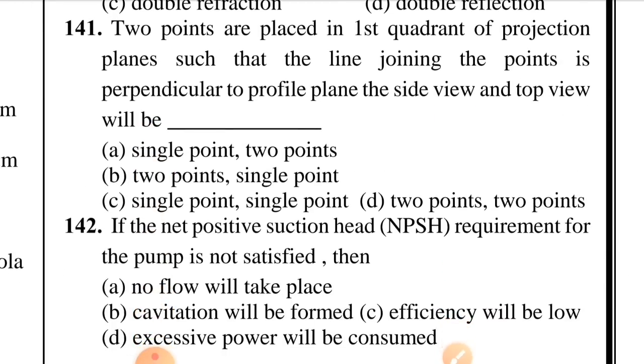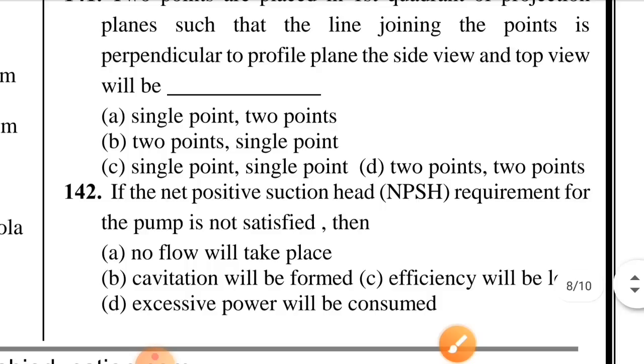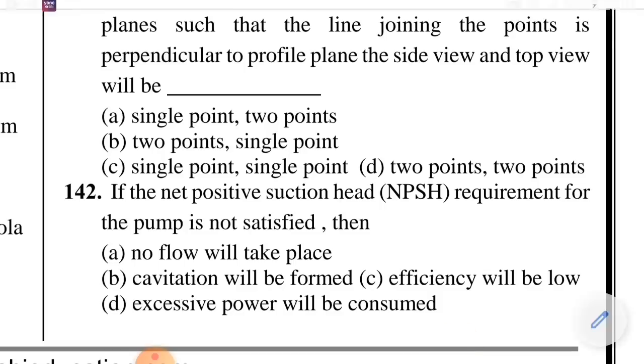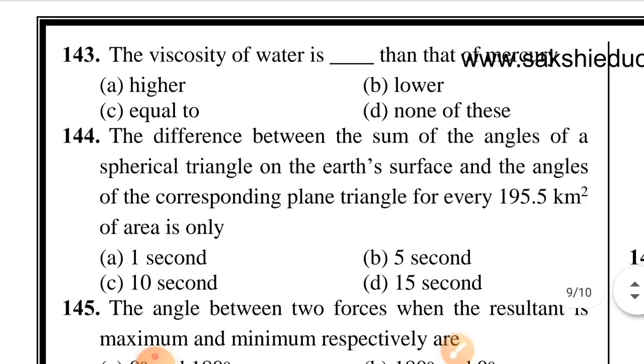Question number 141. Two points are placed in first quadrant of projection planes such that the line joining the points is perpendicular to profile plane. The side view and top view will be. Option A is correct, single point, 2 points. Question number 142. If the net positive suction head NPSH requirement for the pump is not satisfied, then option B is correct, cavitation will be formed. Question number 143. The viscosity of water dash than of mercury. Option A is correct, higher.